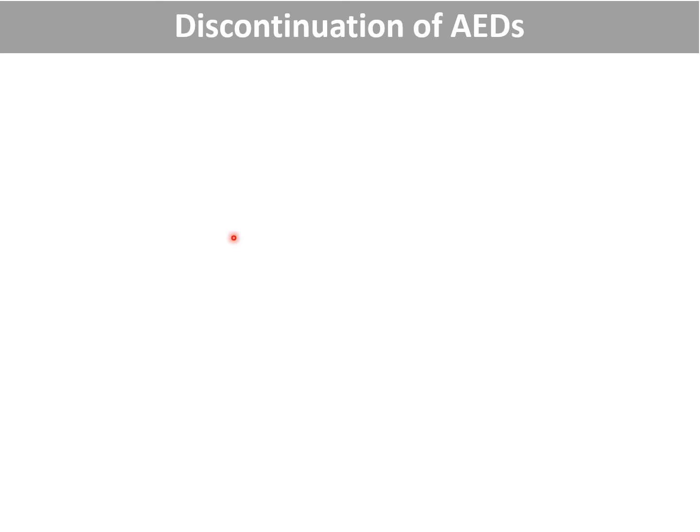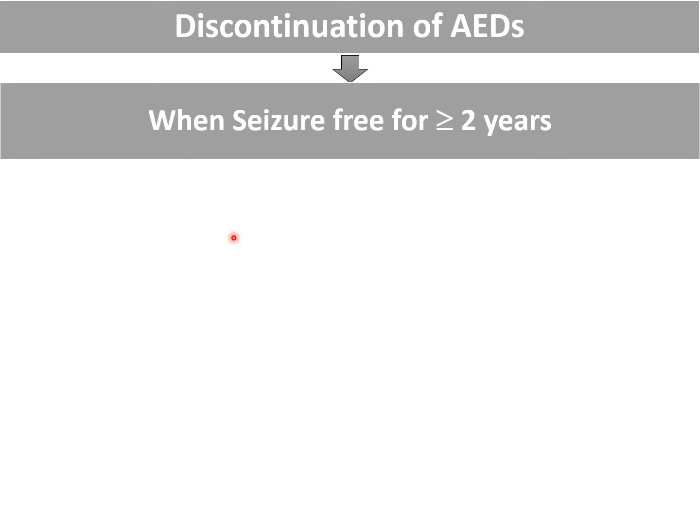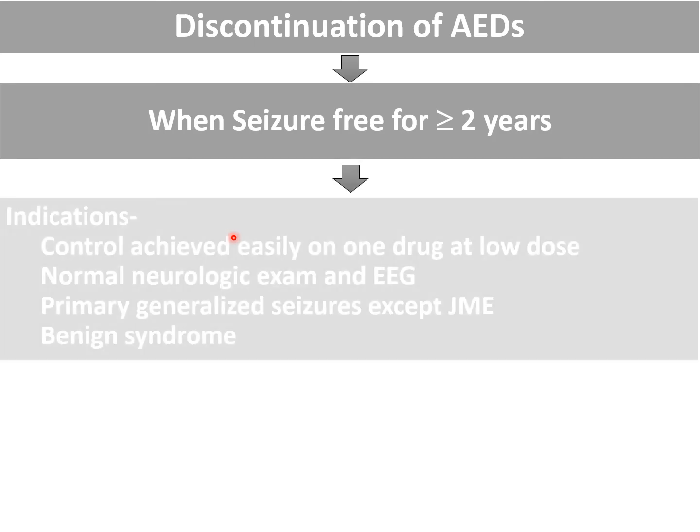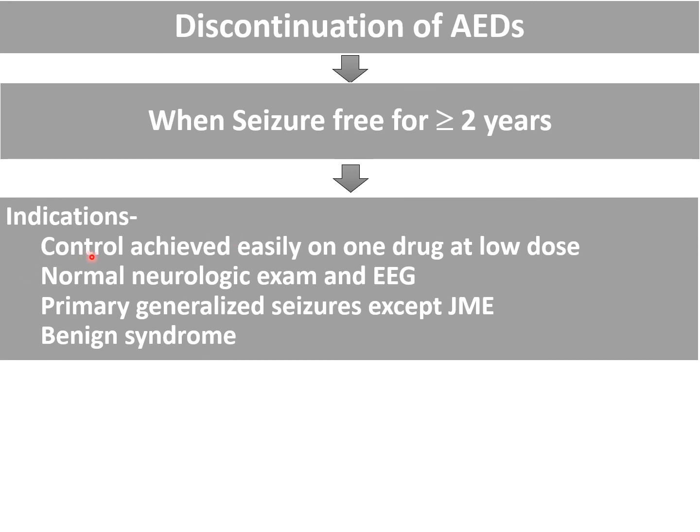Now the last part is discontinuation of anti-epileptic drugs. When will you discontinue the anti-epileptic drugs? When you find the patient is seizure free for more than 2 years, especially when control was achieved easily on one drug at low dose, and the patient has a normal neurological examination and EEG, and the patient had primary generalized seizures except juvenile myoclonic epilepsy.